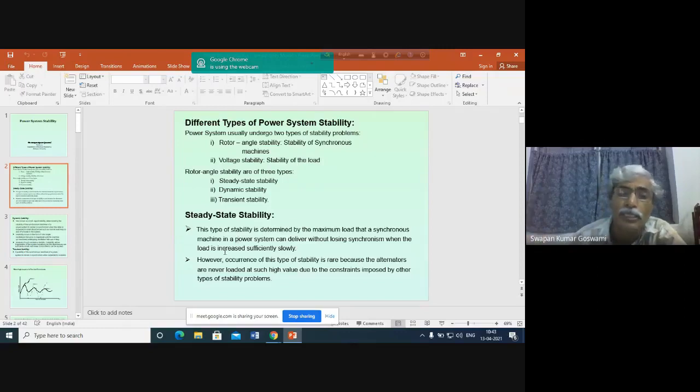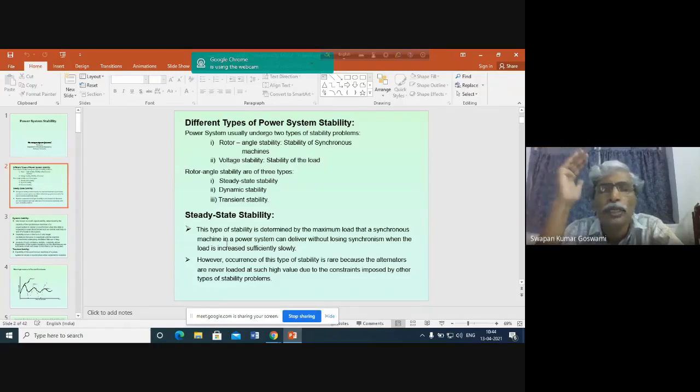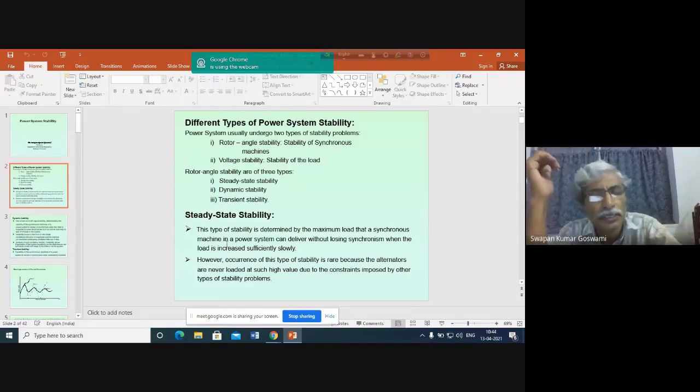And what we assume here is that the change in demand is so small that there will hardly be any introduction of oscillation in the rotor of the synchronous machine. That means we assume that because of the change in demand, the system load angle, that is delta, will increase or decrease so smoothly that we can hardly identify any oscillation in the rotor of the synchronous machine, though you know that this cannot happen, because any change in speed of the synchronous generator will involve some oscillation because the inertia is involved.